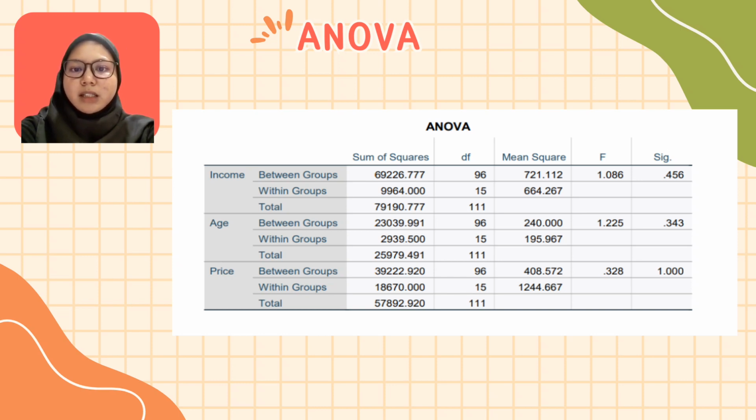The total variation is the sum of between groups and within groups variation, resulting in a sum of squares of 163,063.188 and a total degrees of freedom of 111. The F ratio is calculated as 2.639, indicating that there is a relatively large difference between the group means. Meanwhile, the associated p-value is 1.799.